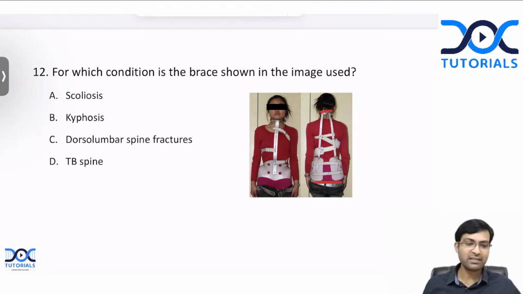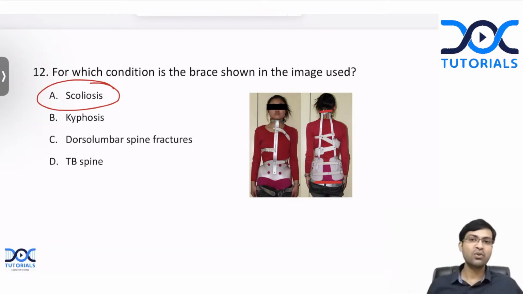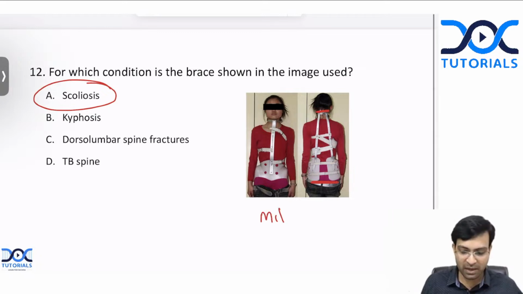What brace is this? Can you tell me the name of the brace? Yes, many of you are getting the answer correct. Yes, this is a brace used for scoliosis. What is scoliosis? It is the lateral bending of spine. So in girls, especially adolescent girls, scoliosis can occur commonly. And when that occurs, one of the braces that we use, or the most important brace that we use, is this. Yes, Yashaswini, absolutely correct. This is the Milwaukee brace.